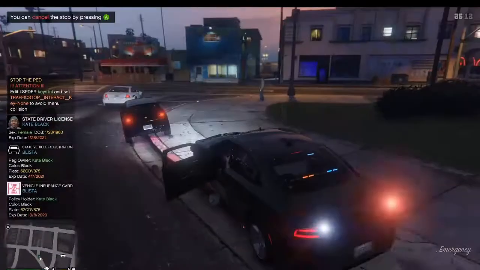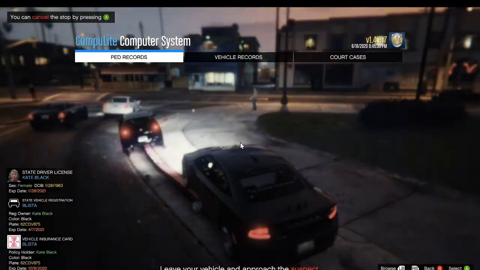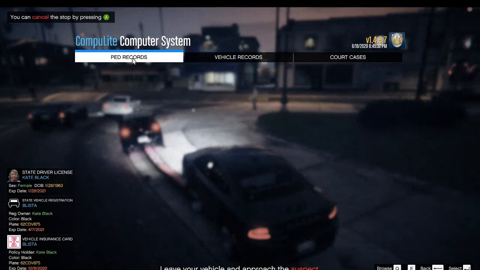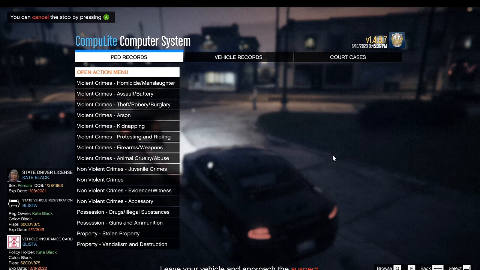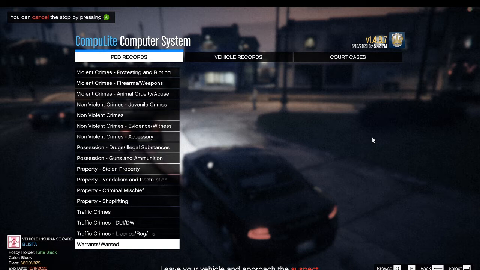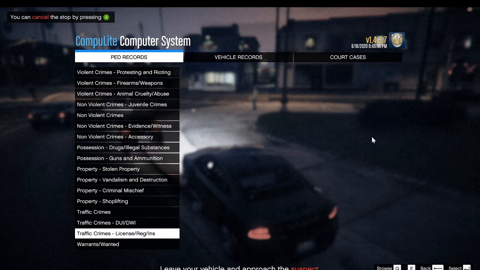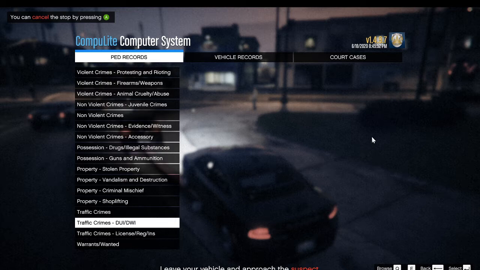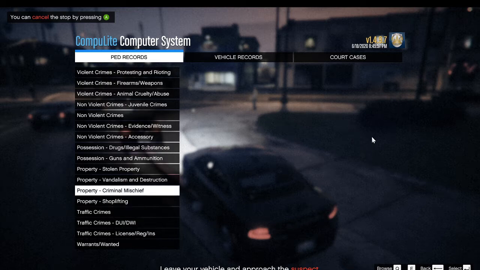Okay, so what you want to do is hop back in your vehicle. You want to go to Ped Records, Kate Black, and that's it. We're going to create an arrest report. You see, you get all of this now, guys. You get warrants and warnings, traffic crimes, license and registration, DUI, property, shoplifting, criminal mischief.